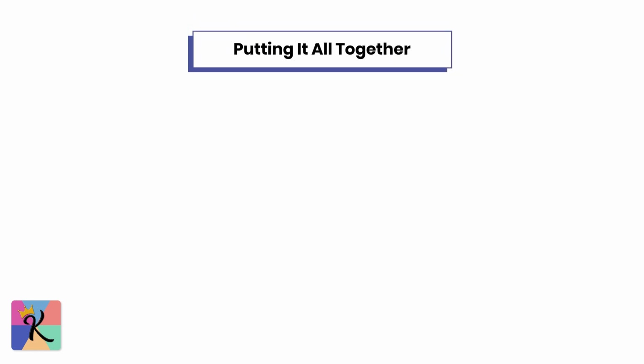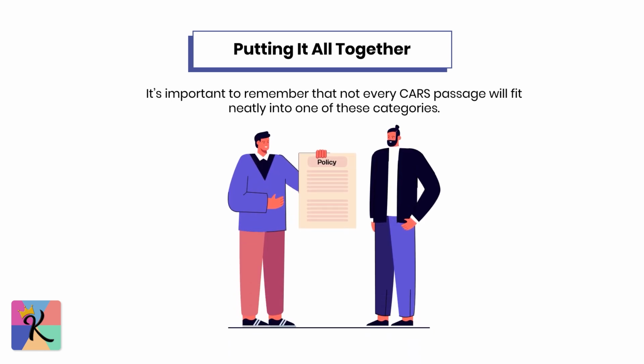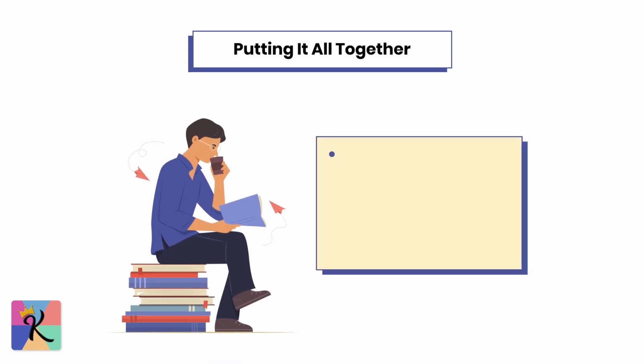Putting it all together. It's important to remember that not every CARS passage will fit neatly into one of these categories. Most passages will contain elements of different argument types, such as mixing factual claims with proposals or combining definitions with evaluations. The goal is not to categorize the passage, but to understand how the different elements work together to build the overall argument. When reading critically, ask yourself questions like, what is the author's primary goal?